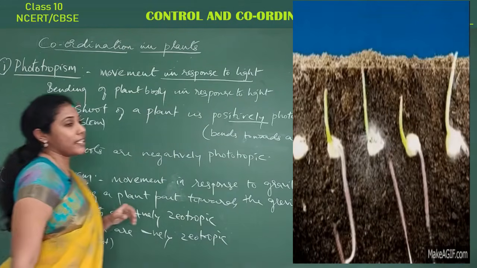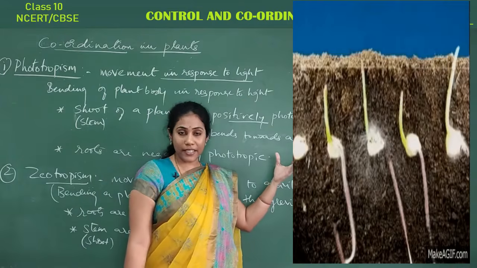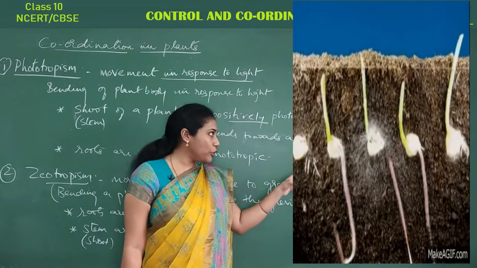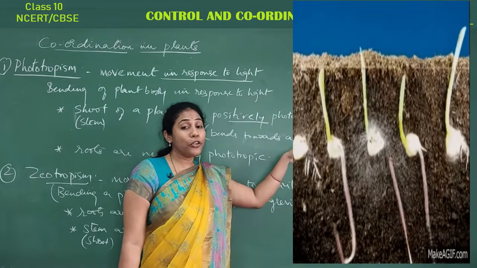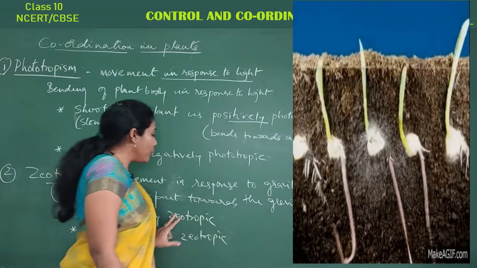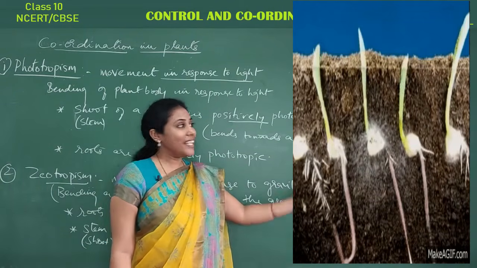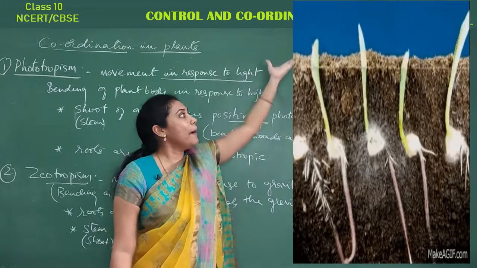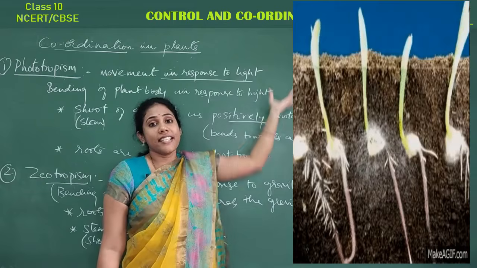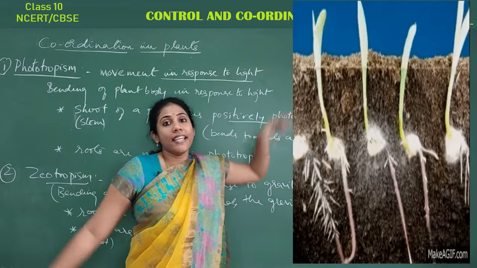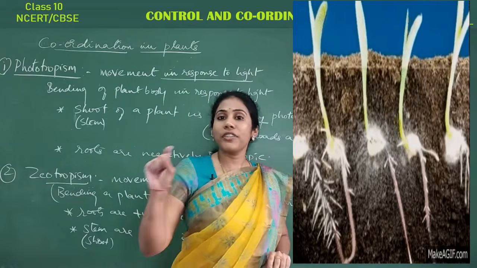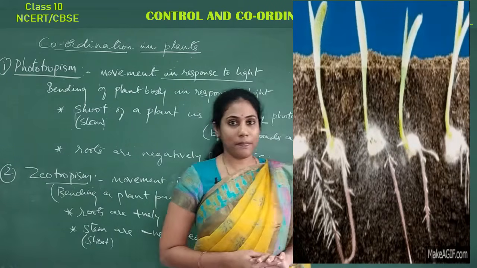You can observe the picture there. Whenever a seed germinates, okay, you get a small shoot, you get a small root. You can see the root is going towards gravity, right? So that's the reason I said root is positively geotropic, whereas the shoot part, you see, it's going up against the gravity. It is escaping out of gravity. So I say the shoot part is negatively geotropic. Clear? So this is about the geotropism.